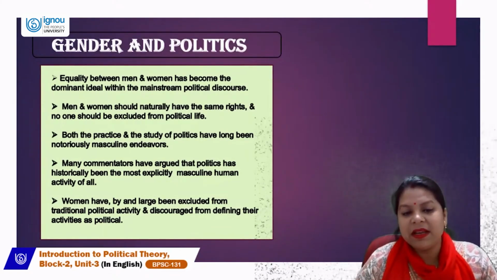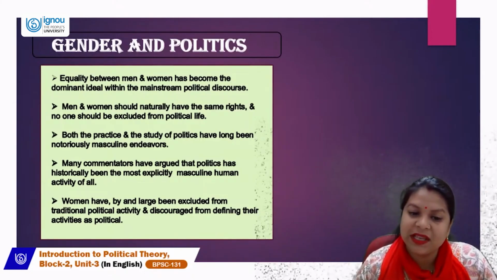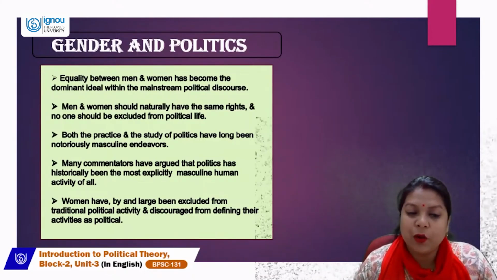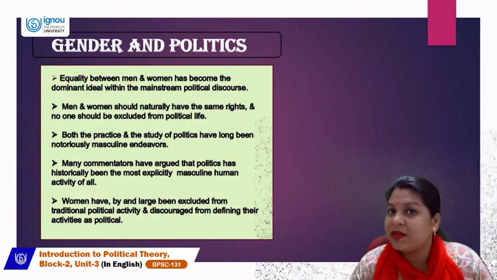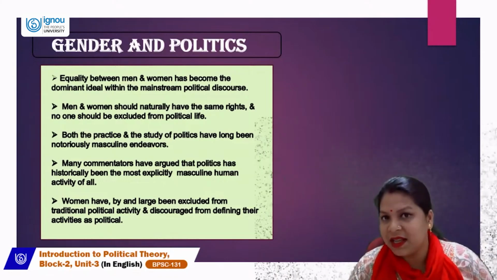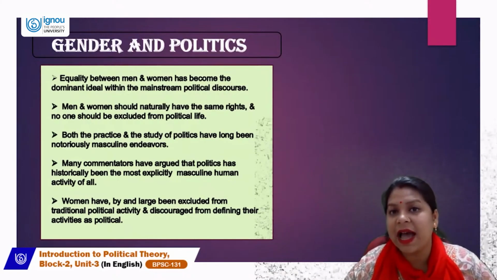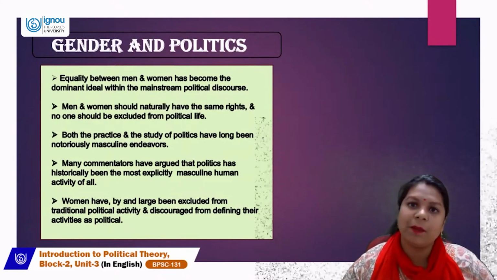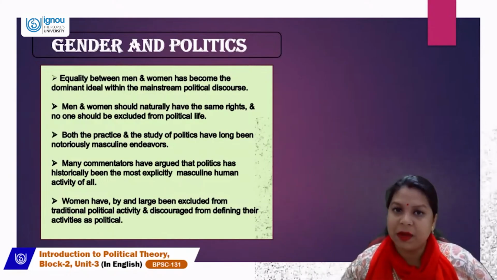Many commentators have argued that politics has historically been the most explicitly masculine human activity of all, which we have studied in the section on democracy, where we saw that in classical democracy, women, slaves, and foreigners were not allowed to take part in politics or the public sphere.